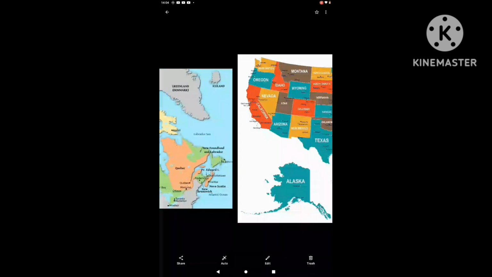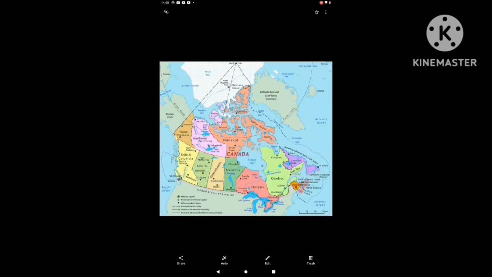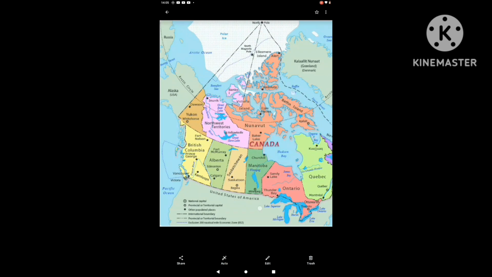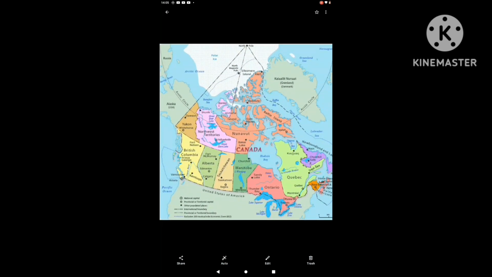The biggest state of Canada is Quebec, by population it is Ontario, and the capital of Canada is Ottawa. You can see the famous states. From Vancouver to Halifax, this is a more elaborated picture of Canada. So I am now explaining Vancouver to Halifax.